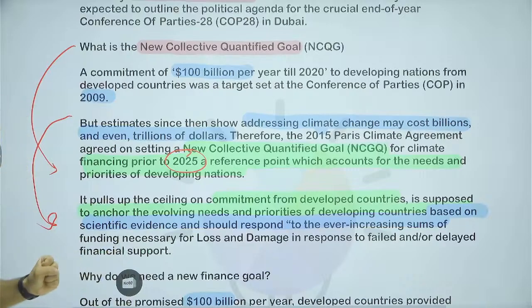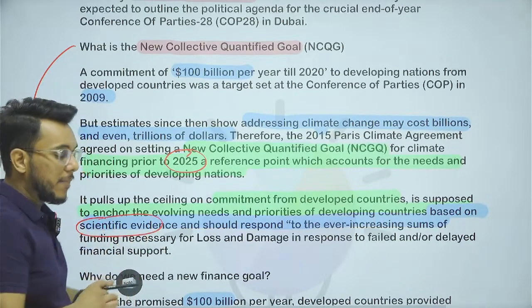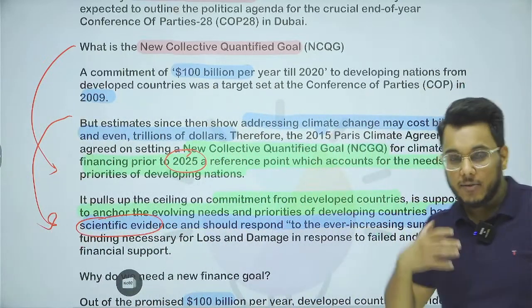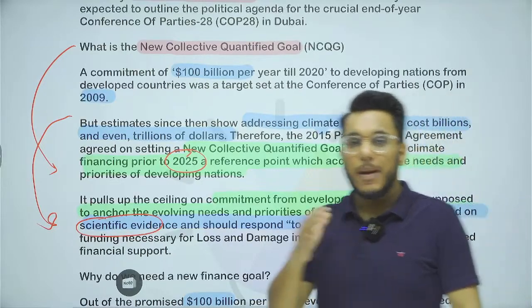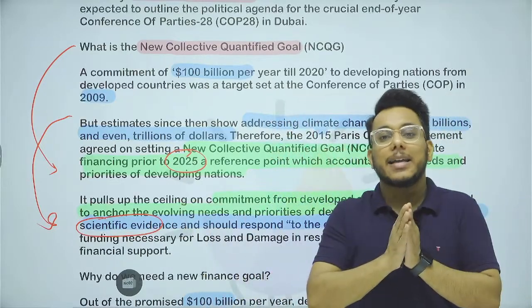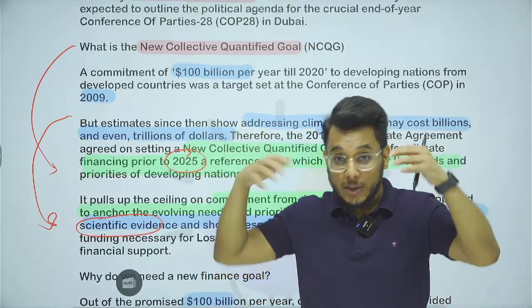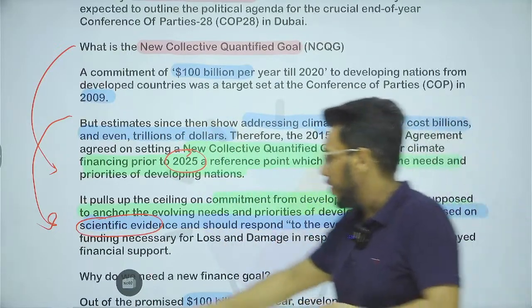Developing countries say that when we see the scientific evidence, ever more funding is actually needed. If you remember, yesterday we discussed one article where it was said that by 2030, the entire Arctic ice would melt away. So at the pace at which climate change is happening, we need that particular amount of money.